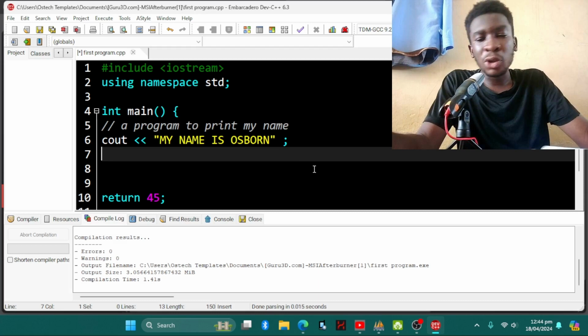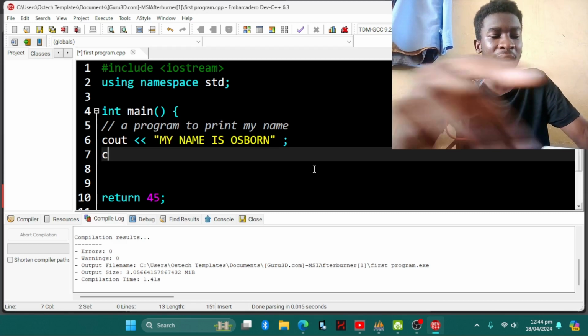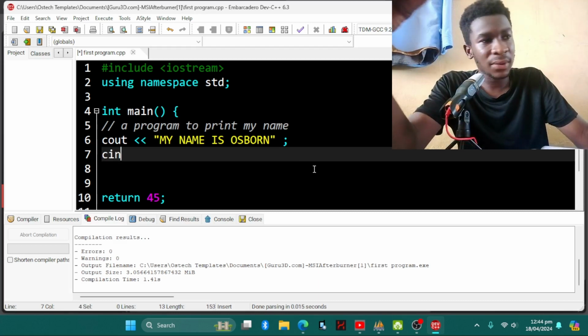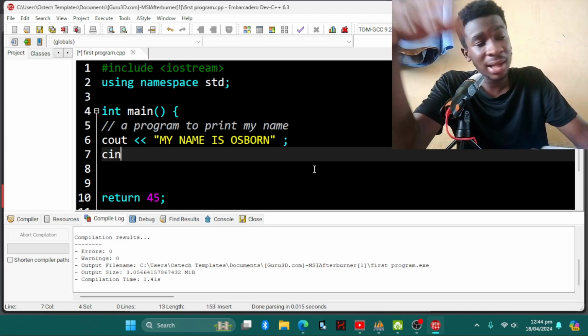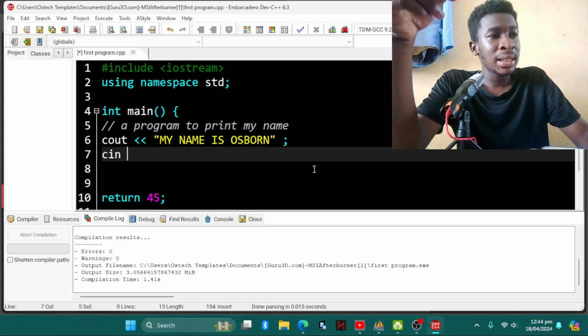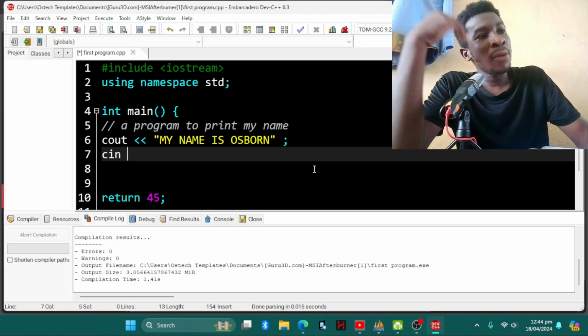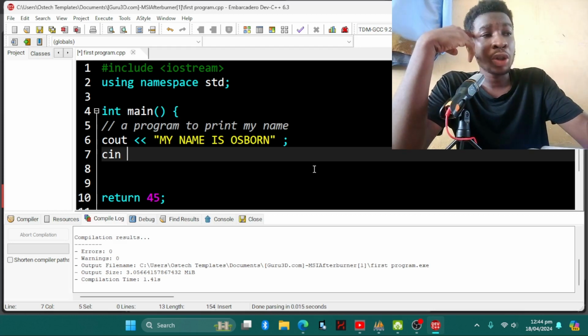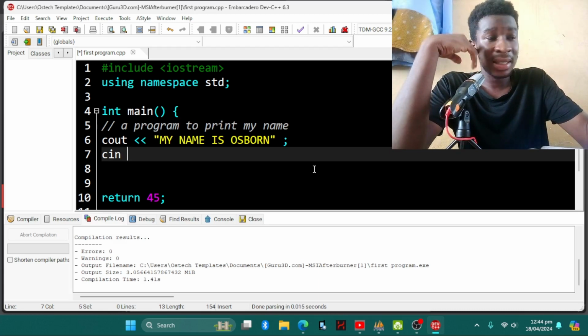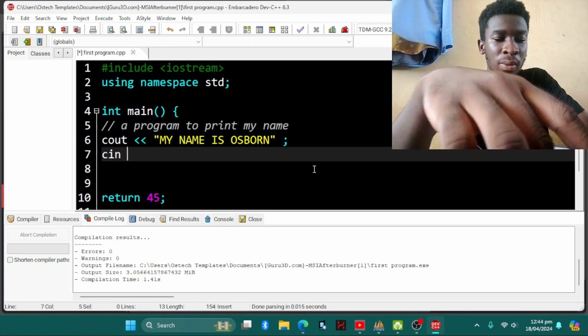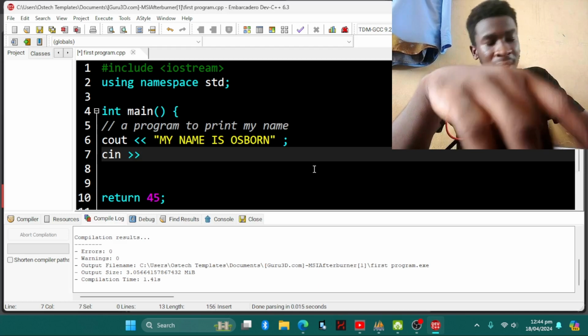With that one, you're going to use cin, which is character input. C stands for character, and I is input. First, C stands for what? Character, and then output. So now it's cin. All coming from the iostream, or the namespace, the standard library, std. So with that one, we write cin and the greater than sign.